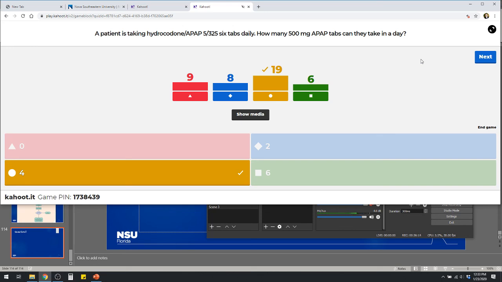So what am I looking for here? What's the max the patient can take? 4 grams in a day. Okay, so how would I figure this out? 325 milligrams times 6, so they're taking 6 in a day. So I think you get like 1950 or something, right? And then how many 500 milligram tabs can I take on top of that? Maximum of 2 grams additional, so divide by 500, and boom, you get 4 tablets.